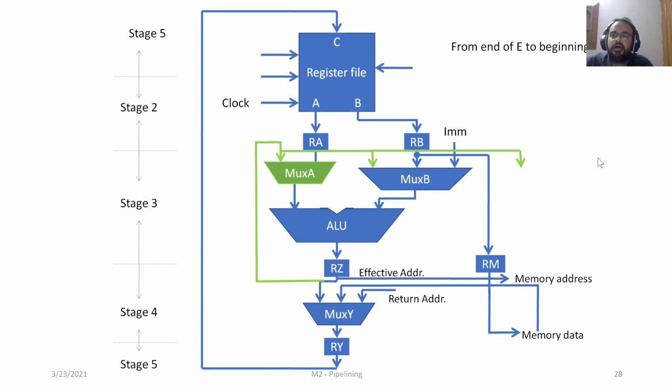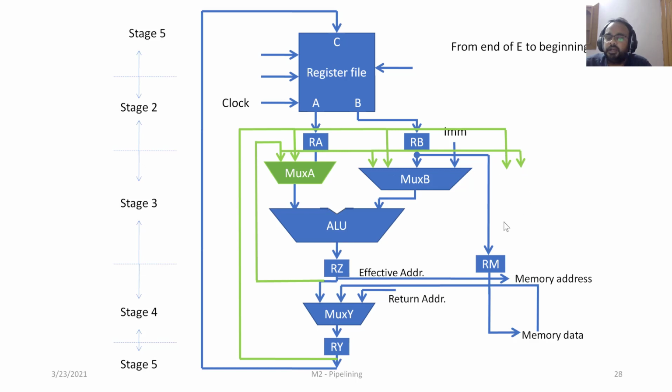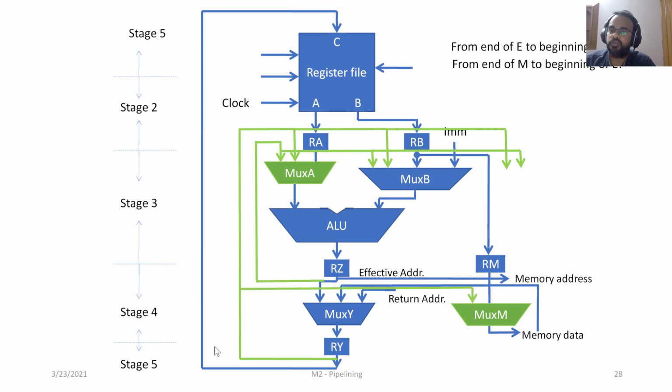Similarly, from end of the memory stage to the beginning of execute stage, basically the value of RY can be forwarded either as input 1 to the ALU or input 2 to the ALU, right? And we might use it as one possible input to RM also. And we have also introduced the third forwarding path, which is from end of the memory stage to the beginning of memory stage. So here it is.